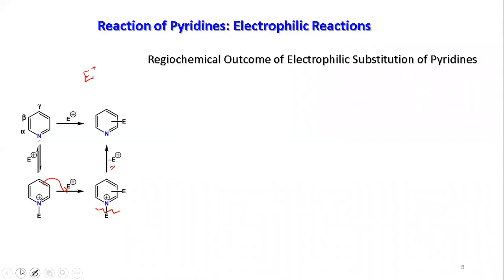Now, to understand the regiochemical outcome of the electrophilic substitution reaction, we need to know the proper mechanism by which the electrophile can be incorporated. You have alpha, beta, gamma, three different types of centers. I'm not considering the nitrogen, because ultimately our aim is to install the functional group on the carbon center. So you have three types of carbon: alpha, beta, gamma. So where will the electrophile be incorporated? To understand that, you have to come up with the proper mechanism.